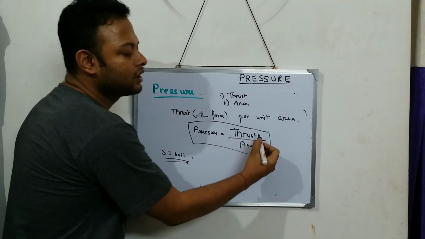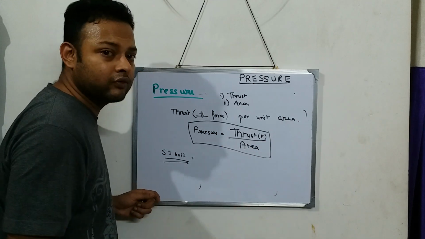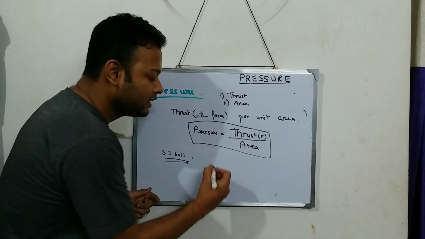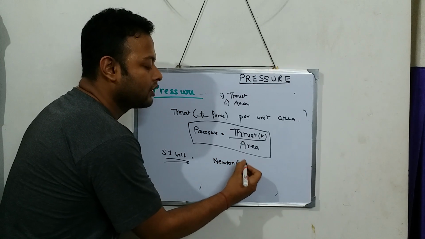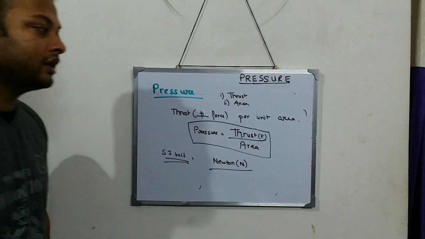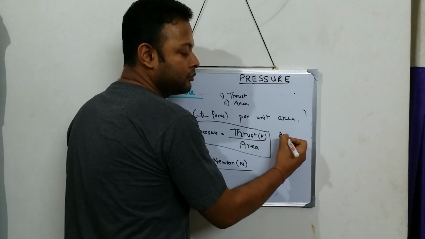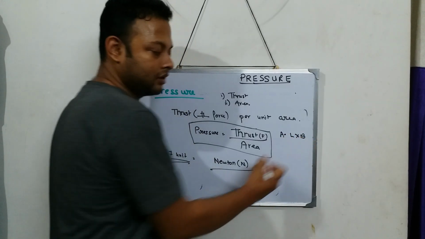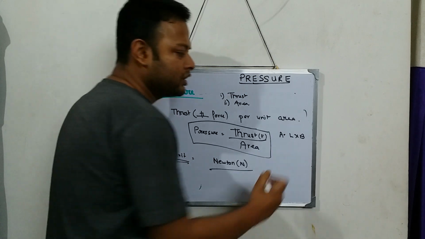Thrust means nothing but a force, a perpendicular force. And what is the SI unit of force? We have learned that in the previous lectures. The SI unit of force is Newton. And what is the SI unit of area? Anybody can guess? Area is length into breadth. Length's SI unit is meter.